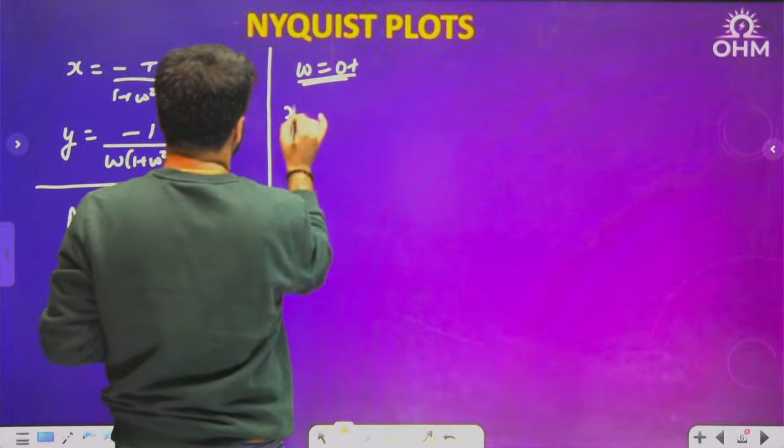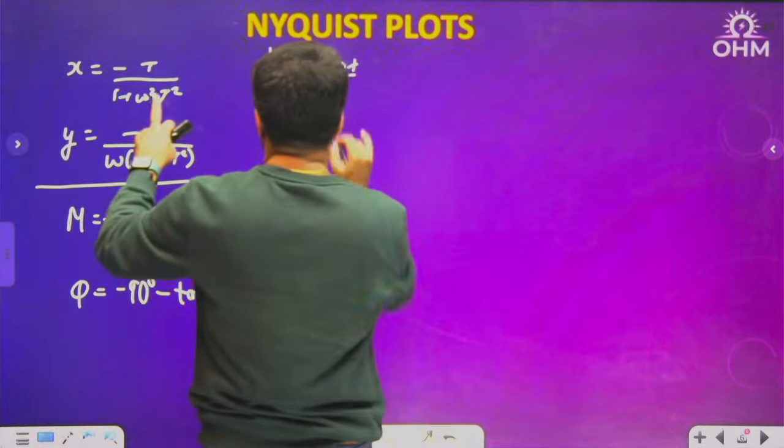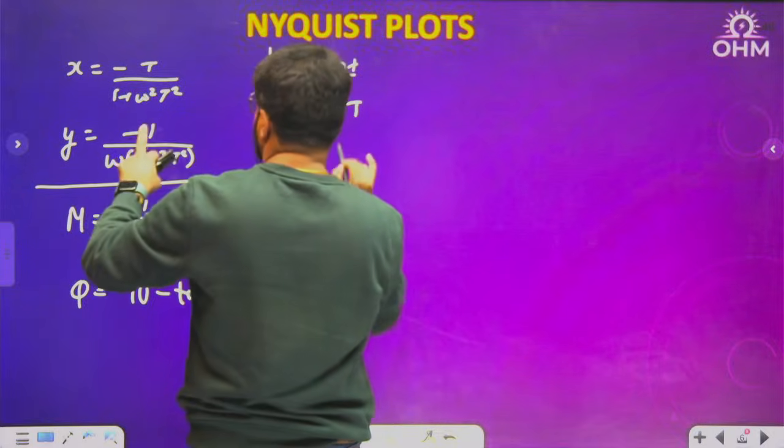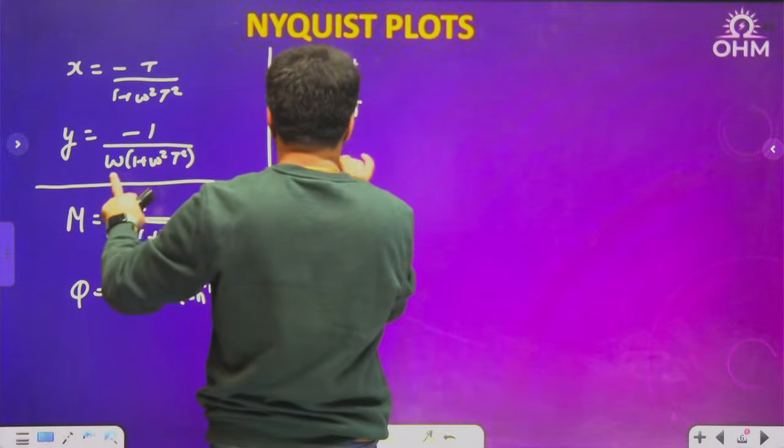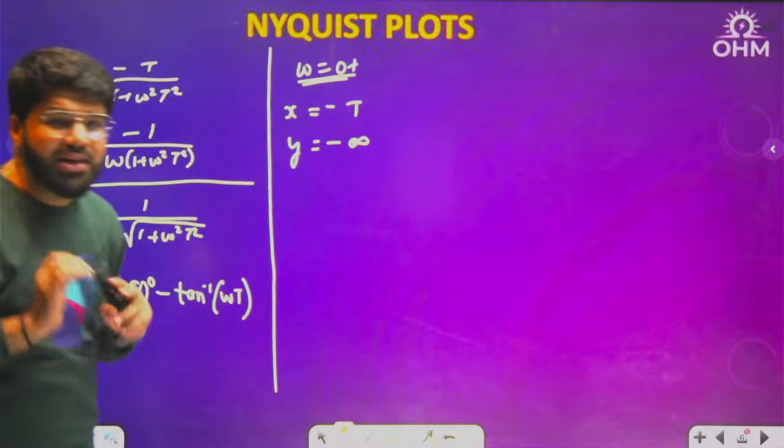What is the phase? Let me start with what is the x value? Minus t. What is the y value? Omega is 0, minus 1 by infinity, minus 1 by 0, minus infinity.